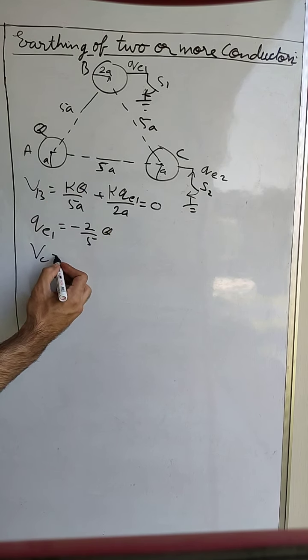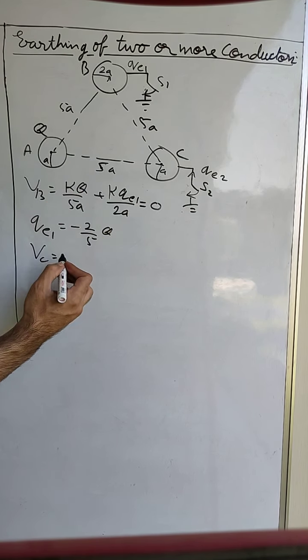The potential on C will be equal to the potential due to sphere A, which is KQ upon 5A, plus the potential due to ball B, which is KQE1 upon 5A, and QE1 we have already found, minus 2 by 5 Q, so minus 2 by 5 Q upon 5A, plus its own potential, KQE2 divided by its own radius A, and this will be equal to 0.